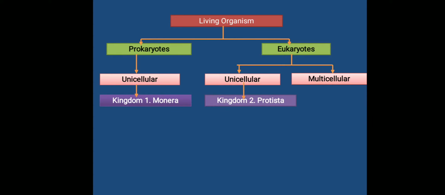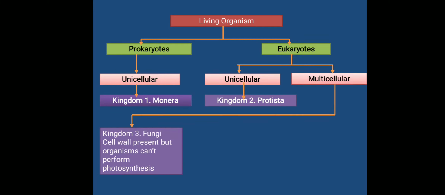And multicellular organisms are again divided into three groups, and this classification is based on cell wall present or cell wall absent. The first one, cell wall present but organism can't perform photosynthesis. These organisms come in kingdom fungi.